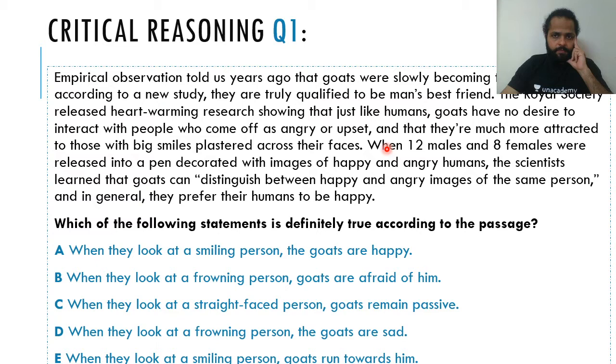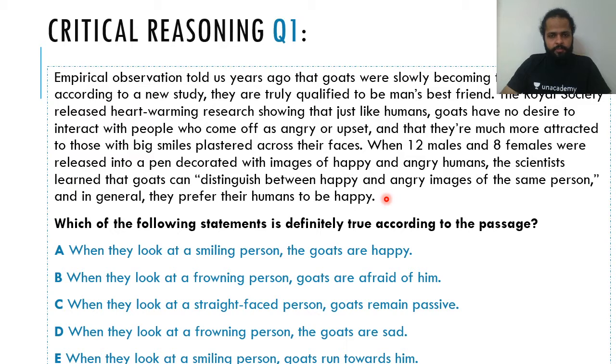Then, when 12 males and 8 females were released into a pen decorated with images of happy and angry humans, so 12 male and 8 female goats, the scientists learned that goats can distinguish between happy and angry images of the same person, and in general they prefer their humans to be happy. On the face of it, it seems like a very straightforward passage, nothing nuanced or complicated, but I think there'll be a change in your opinion once you go through the options.